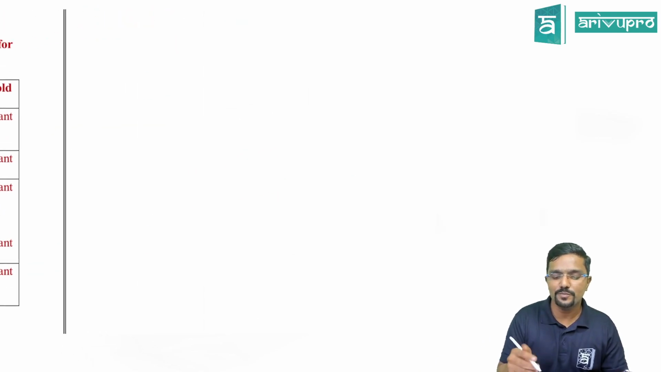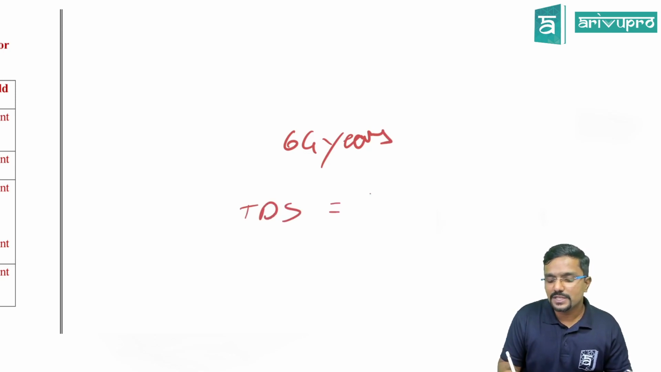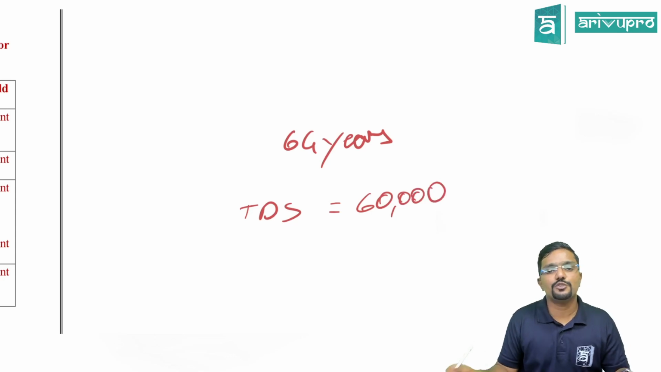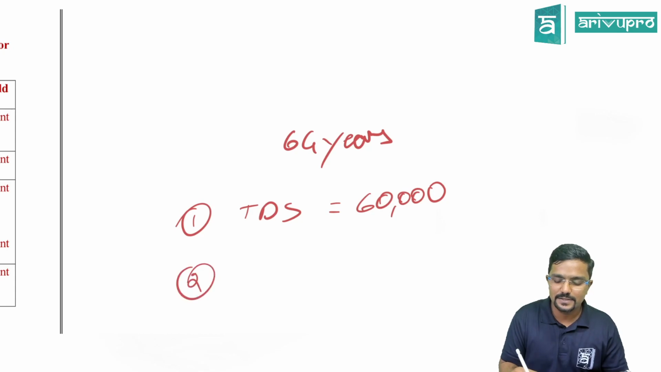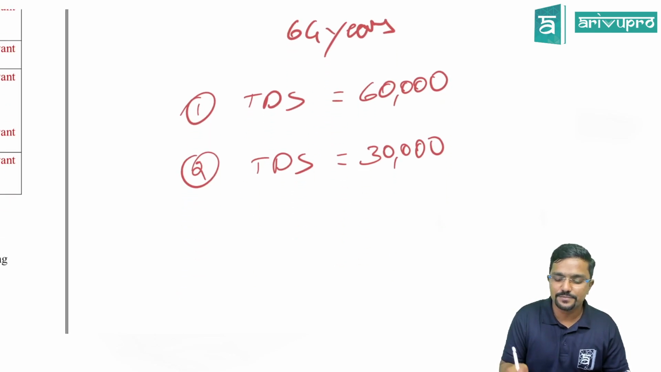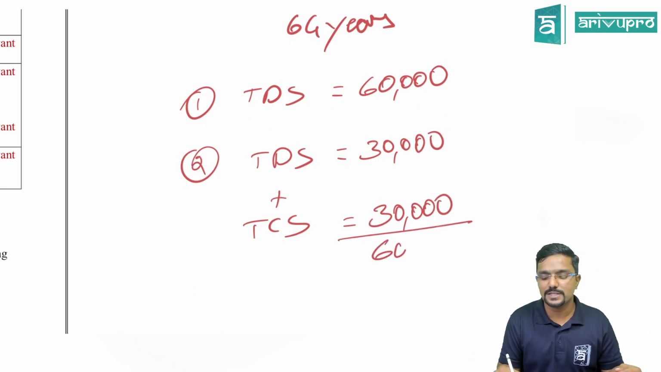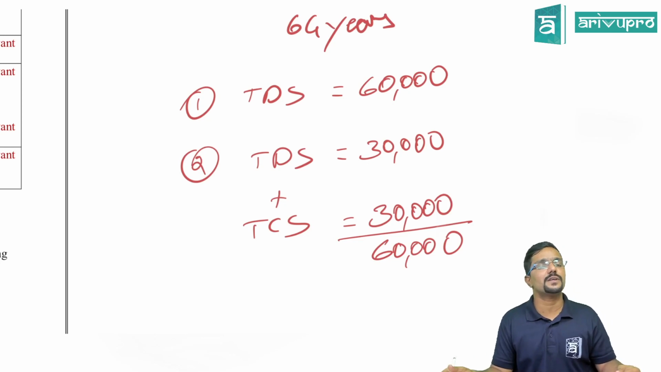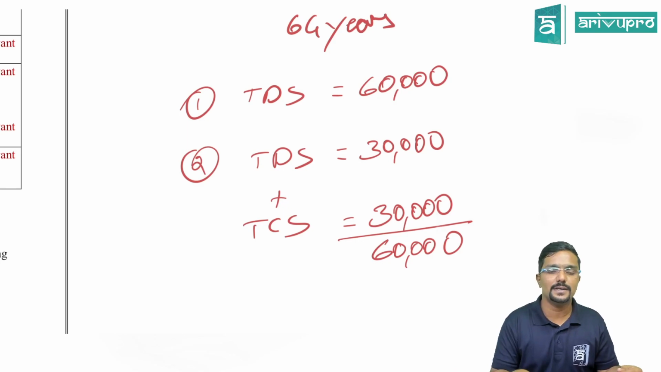For example, assume my father is aged 64 years. On his income, TDS deducted is 60,000. Should he file the returns? Yes. Now, sir, second case. This is the first case. Second case, TDS on his income of 30,000 is deducted plus TCS collected on the sum of the transaction he has entered into is 30,000. Total is how much? 60,000. So in aggregate more than 50,000. Yes, so he has to file the return.